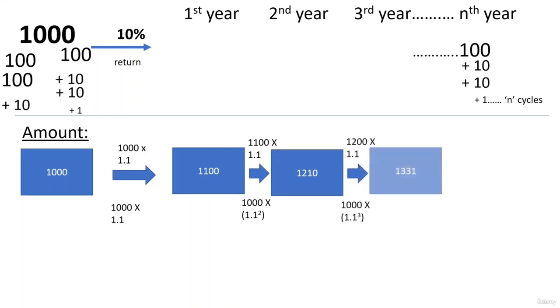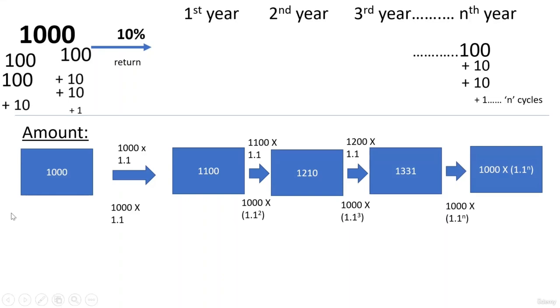On that I'll now get 10%, so 1,331. This is how it goes for n number of years. For the nth year, you'll be getting 1,000 multiplied by 1.1 raised to n. So guys, what we observe here is that every year, we get 1.1 times the amount. 1.1, 1.1, 1.1, 1.1. Now where did this 1.1 come from? This 1.1 is because of the 10% interest rate. This 1.1 is nothing but 1 plus 10 by 100.